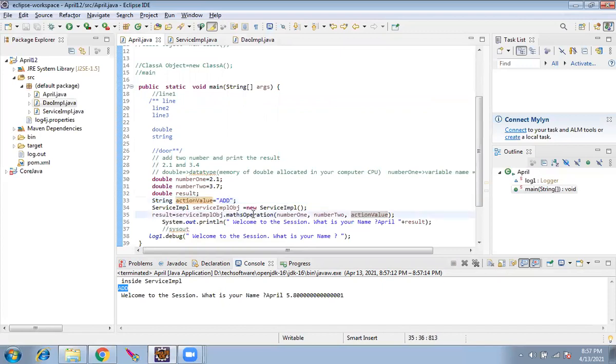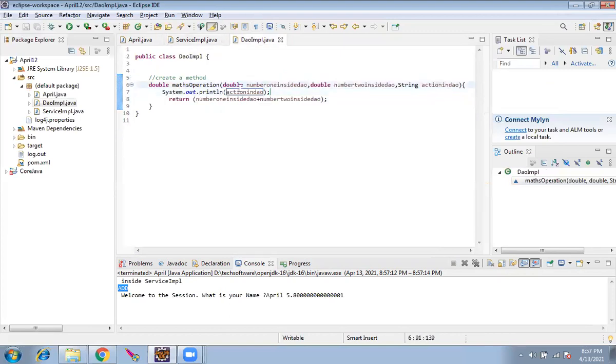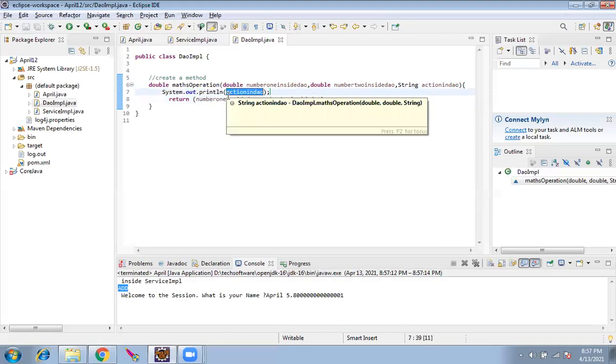We pass it to the service. From the service, we receive it. We pass it to the DAO. In the DAO, we receive it. We are just printing it in the sysout. But we are returning the addition only. We are not returning this value.